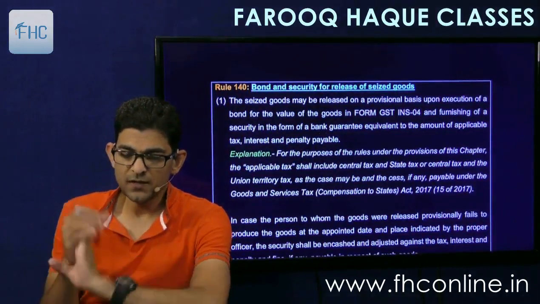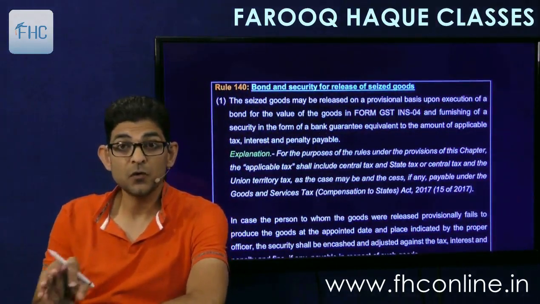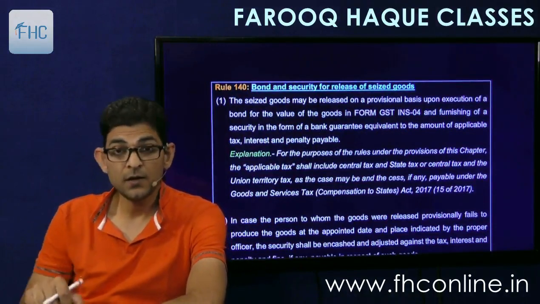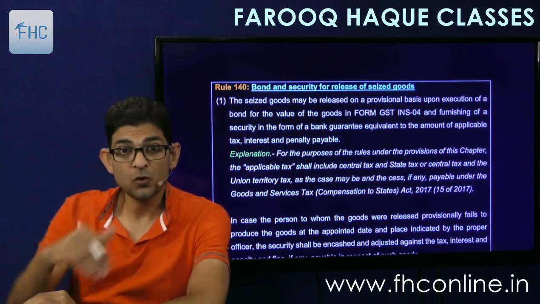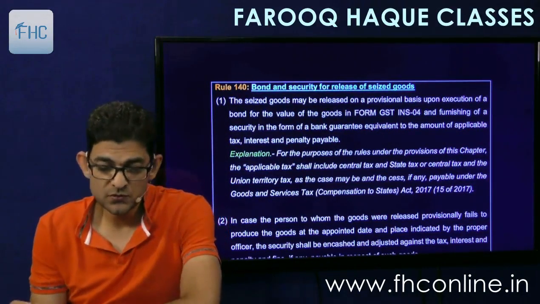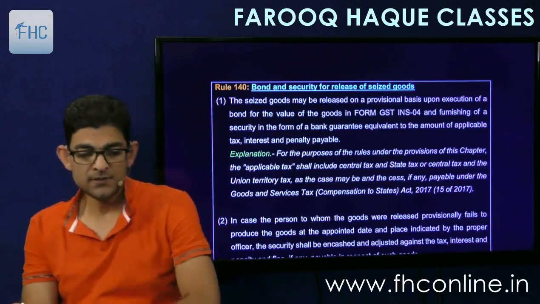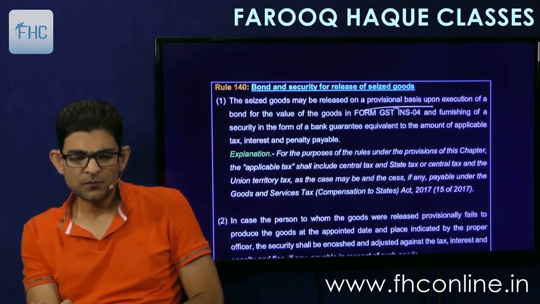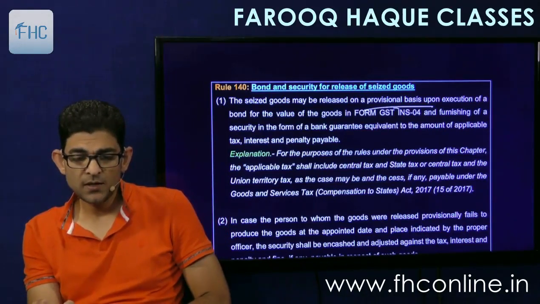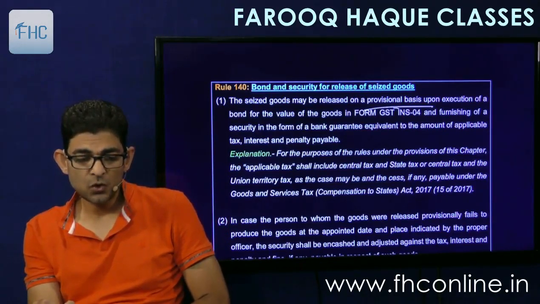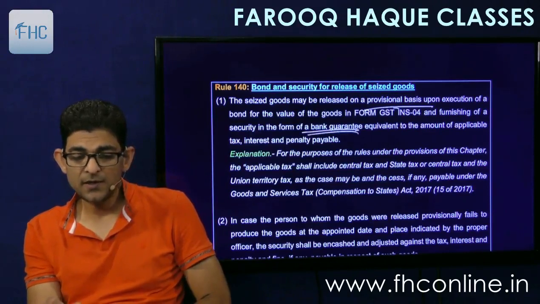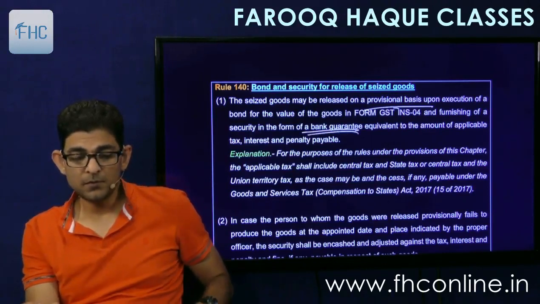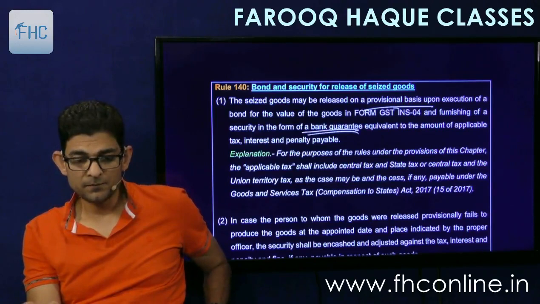Then 140 is regarding the bond and security for release of goods. As we saw that you can file a bond and take back your goods. So this rule deals with that. It says the seized goods may be released on a provisional basis upon execution of a bond for the value of the goods and furnishing of a security in the form of a bank guarantee equivalent to the amount applicable, tax, interest, penalty payable.